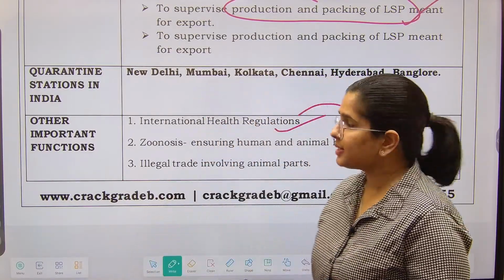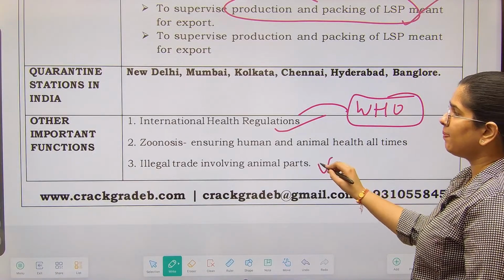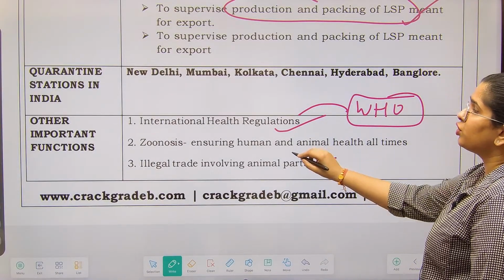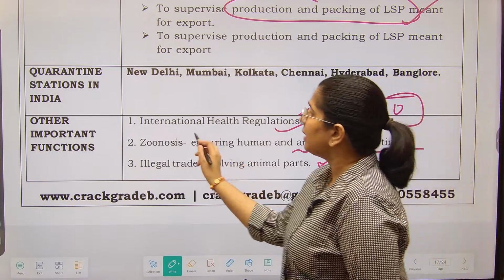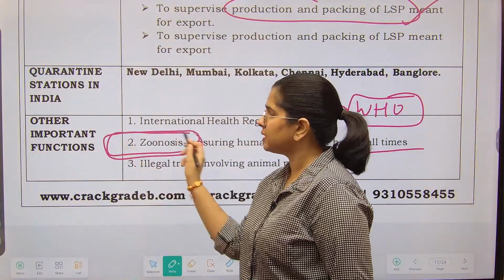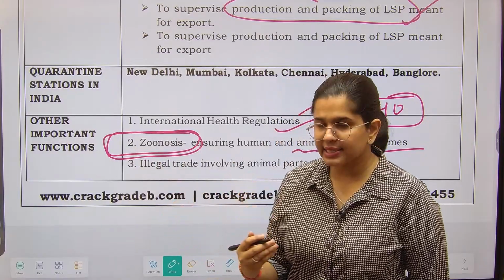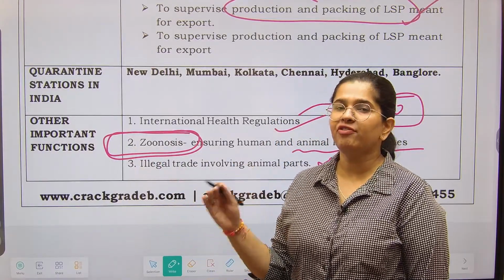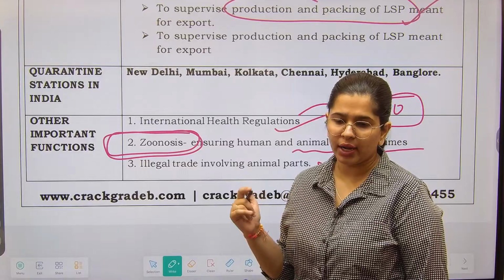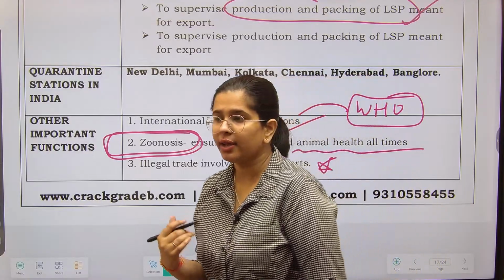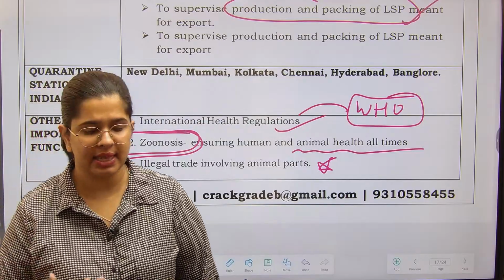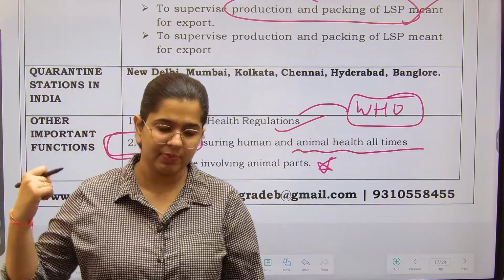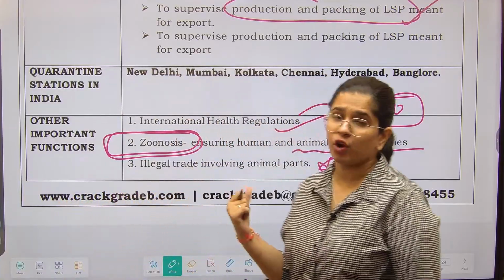Right? Next thing is illegal trade involving animal parts, zoonosis, that is ensuring human and animal health all the time. This particular term zoonosis means diseases that are derived from animals, also called diseases with zoonotic origin. So anything and everything that is linked with animals comes over here, and these particular regulations need to be followed as well. Okay.